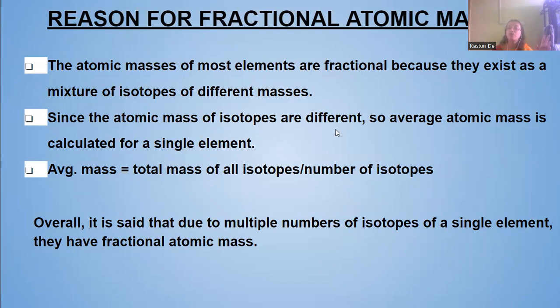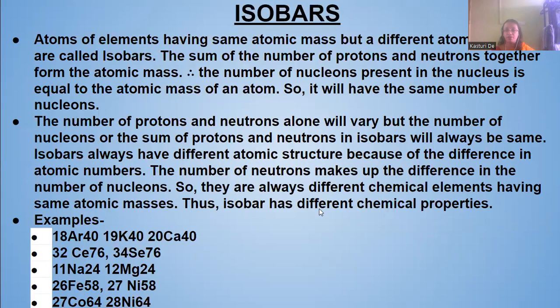They have a constant composition in the mixture, and that's why their atomic masses are not found as whole numbers. Since the atomic masses of isotopes are different, an average atomic mass is calculated for a single element. So the average mass will be the total mass of all the isotopes divided by the number of isotopes. Overall, due to the multiple isotopes of a single element, they have fractional atomic masses.